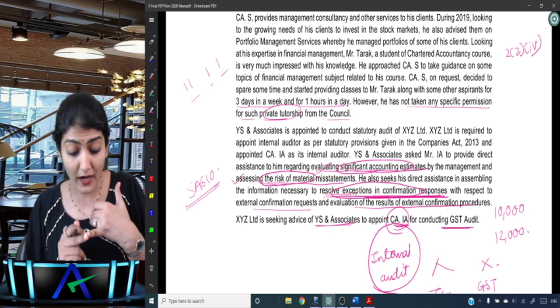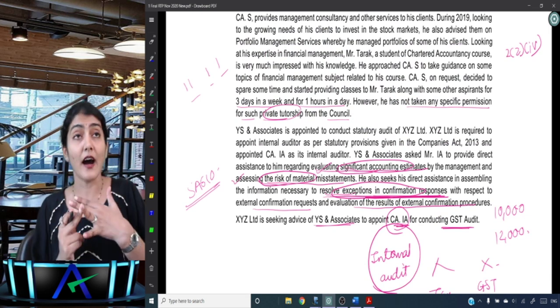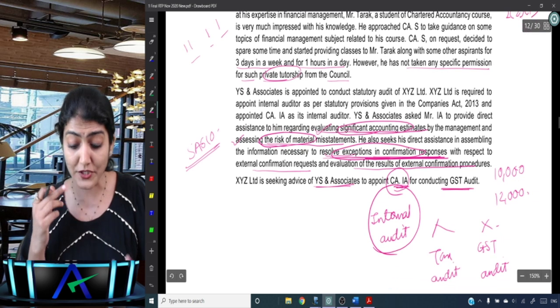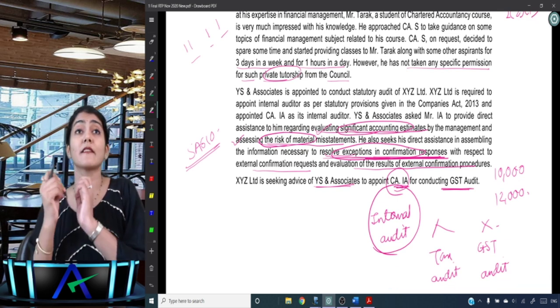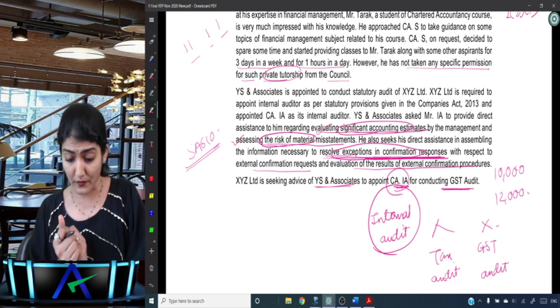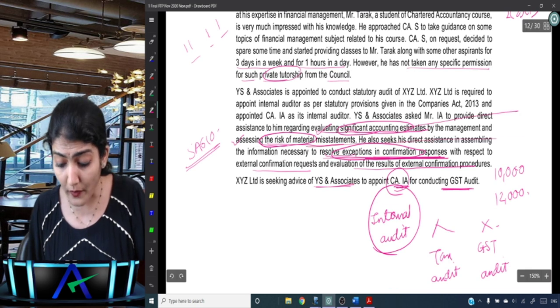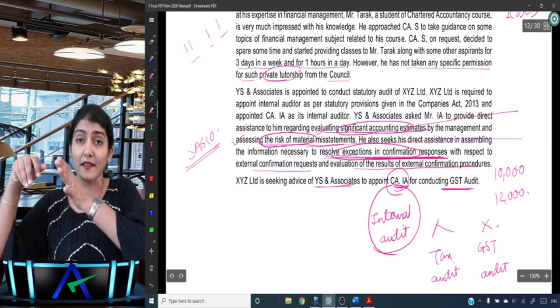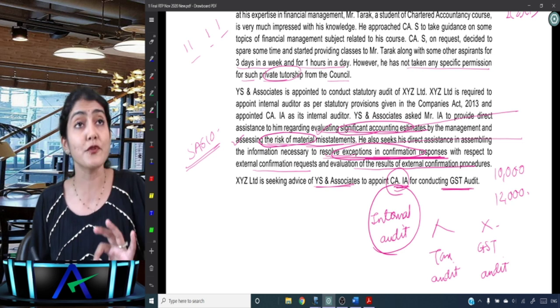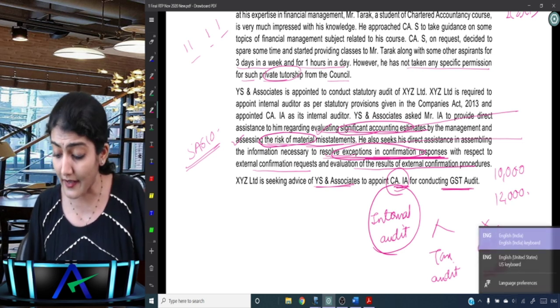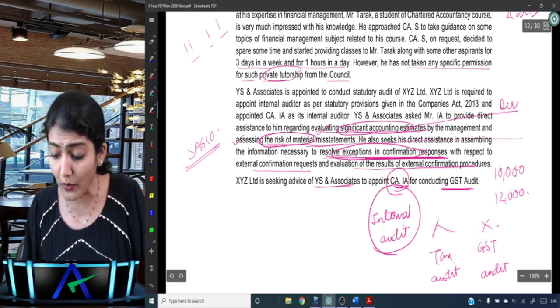For significant accounting estimates, for assessing the RMM, and for assembling information necessary to resolve the exceptions in the confirmation responses. Right? For matters 1 and 2, it is specifically told in SA 610 that for these 2 matters you cannot take the direct assistance from the internal auditor.